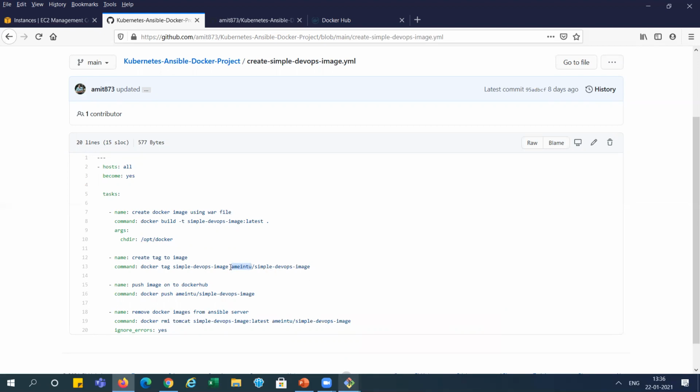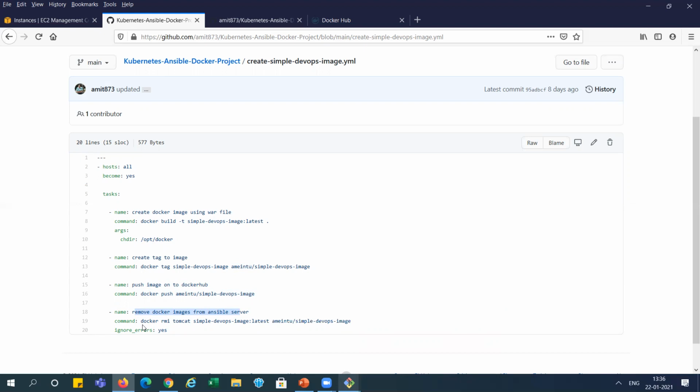So you can use your ID over here. After creating the tag, we need to push the image to the Docker Hub. So this is the command to push this image to Docker Hub.